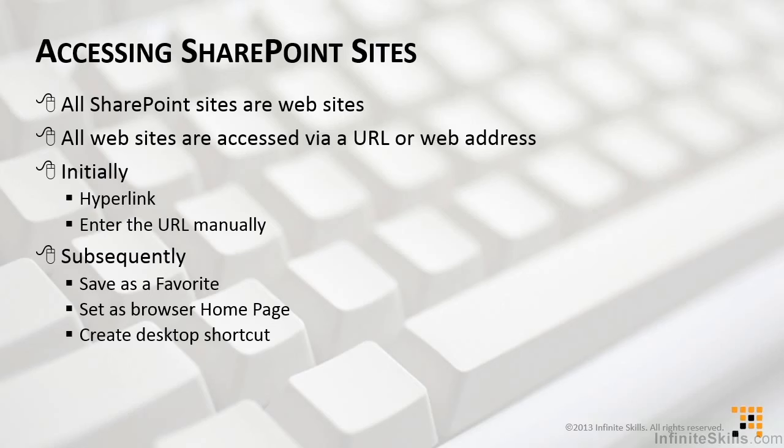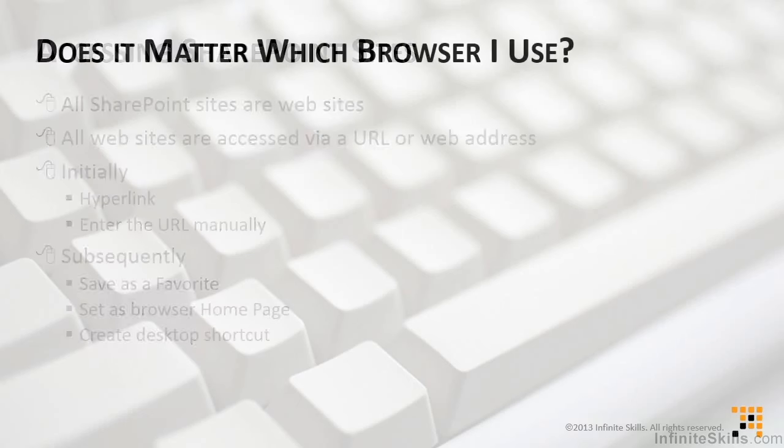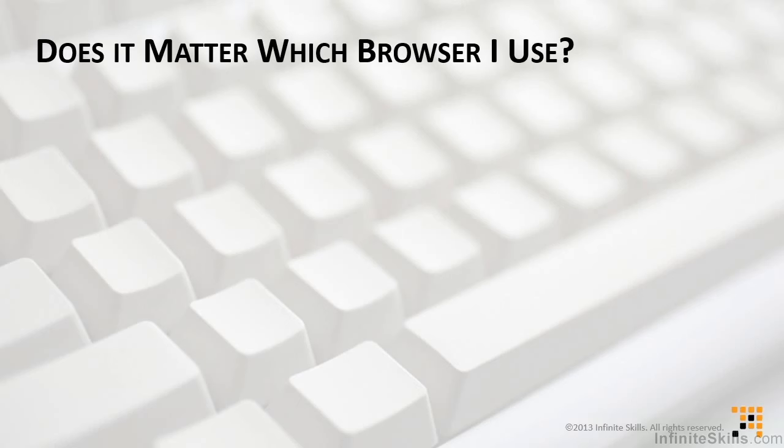The key to all of these is that some way, somehow, you need to be able to copy, click, or enter the URL for the SharePoint site, list, or library that you want to access. However you can, or however you prefer to do that, is just fine, as long as you can accomplish it. What I think often helps is to understand what the URL means. Before we move on to more about URLs, let's take just a moment to talk about browsers.